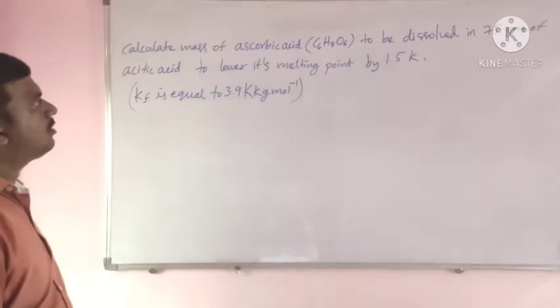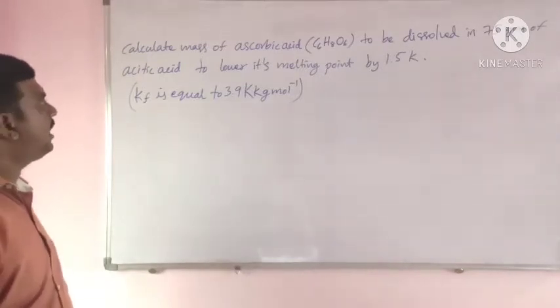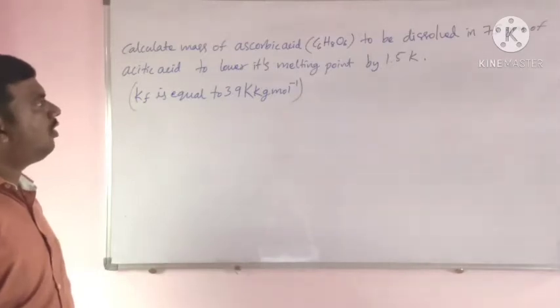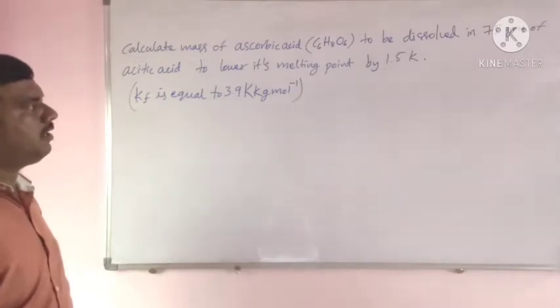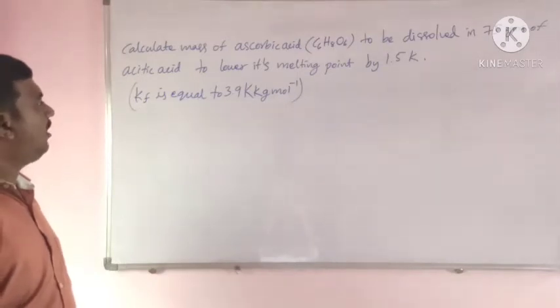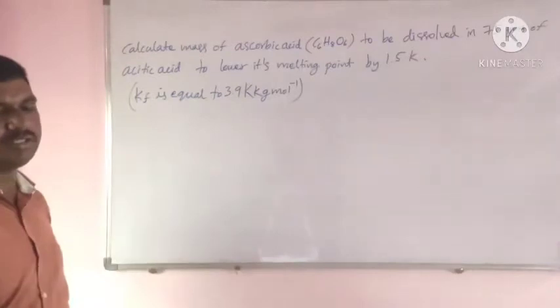Calculate the mass of ascorbic acid to be dissolved in 75 grams of acetic acid to lower its melting point by 1.5 Kelvin. Kf is equal to 3.9 Kelvin kilogram per mole.